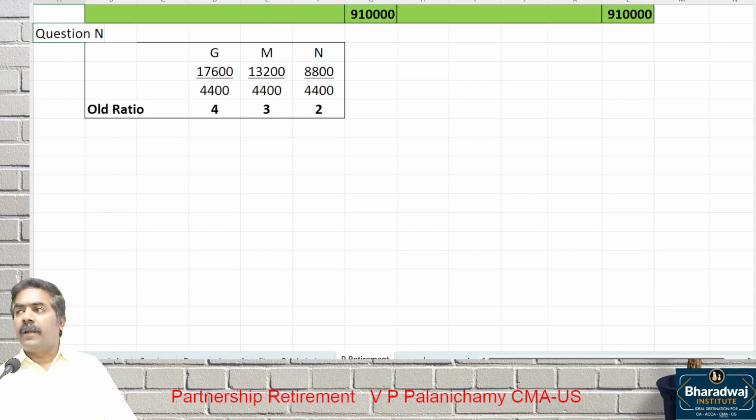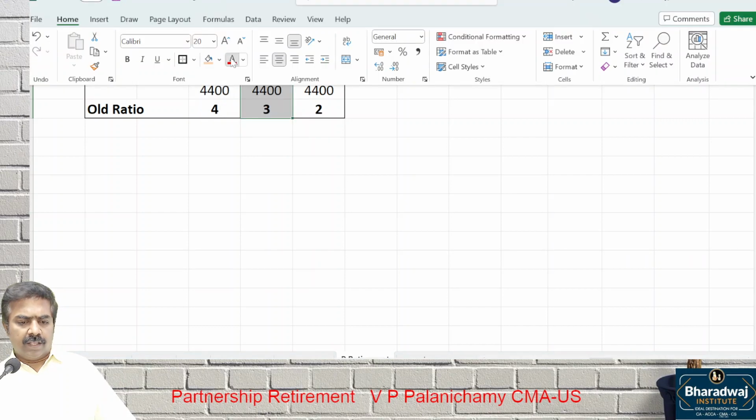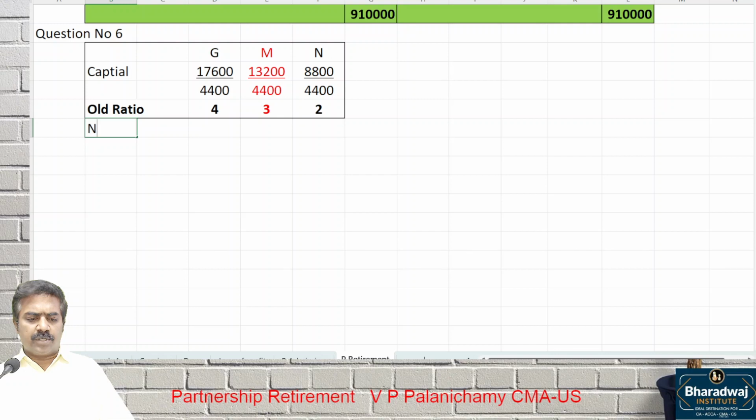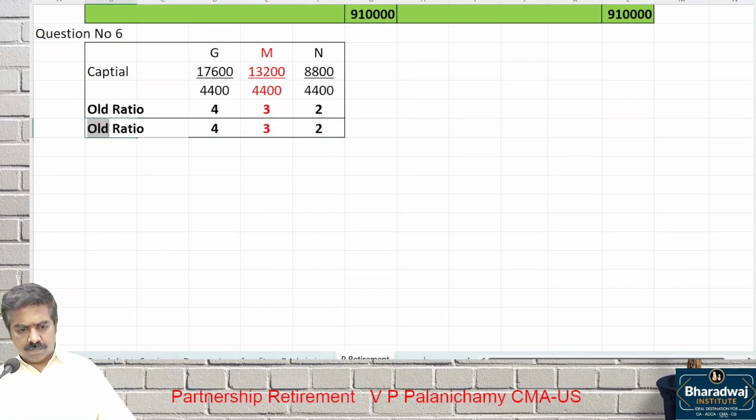This is question number 6. Capital of partners, old ratio 4:3:2. Who retired? M retired. So, the new ratio is given in the adjustment: 5:3, that is 5/8 and 3/8. M retired, no ratio for him.